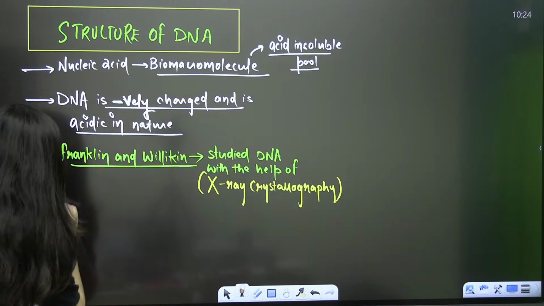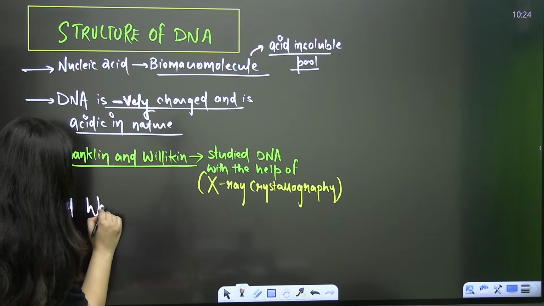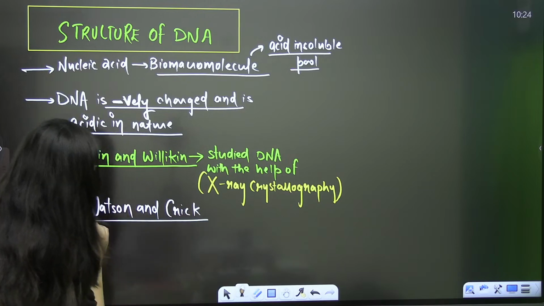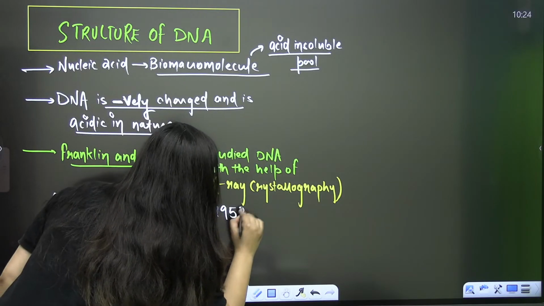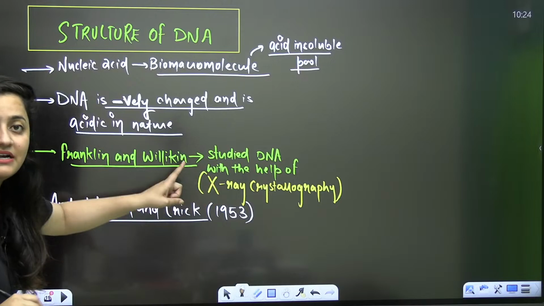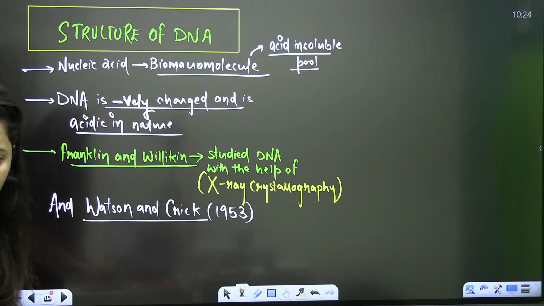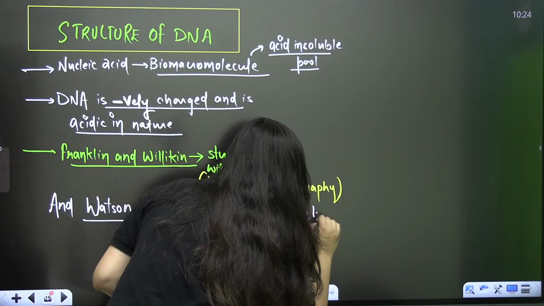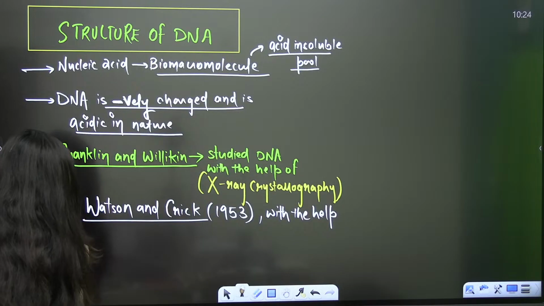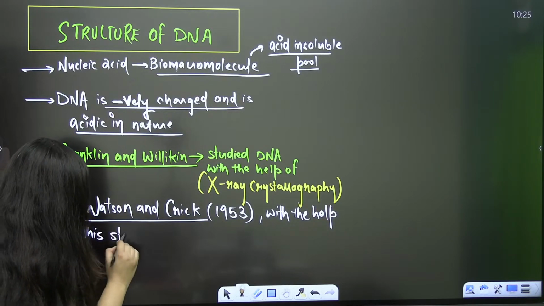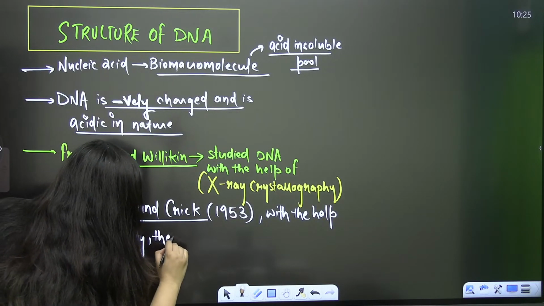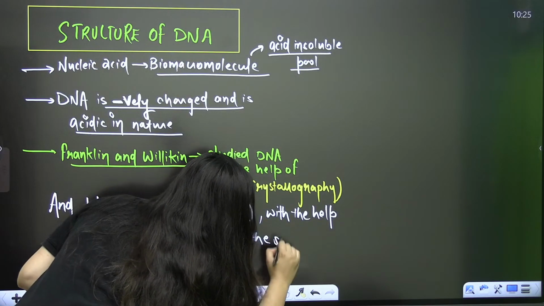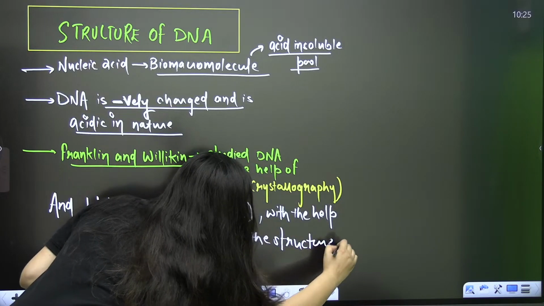And Watson and Crick, James Watson and Francis Crick, in 1953, with the help of this study, they explained the structure of DNA. So it's not just their work, but yes, they got the Nobel Prize.